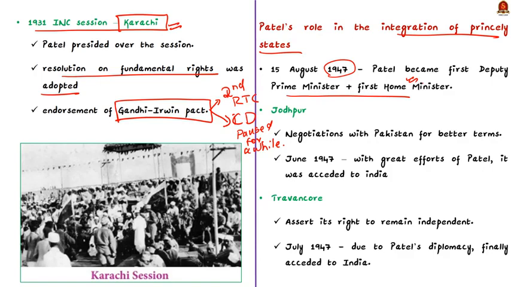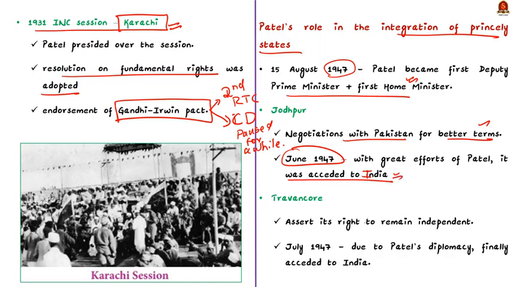During that time, there were many challenges presented in front of him, mainly the problem of accession of princely states into India. See, in June 1947, Jodhpur attempted negotiations with Pakistan for better terms. But later on, with great efforts of Patel and after several meetings and negotiation, finally Jodhpur was integrated into India.